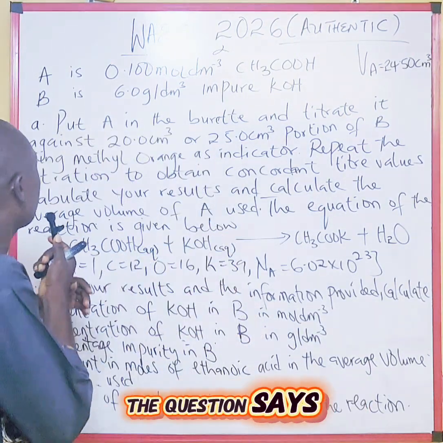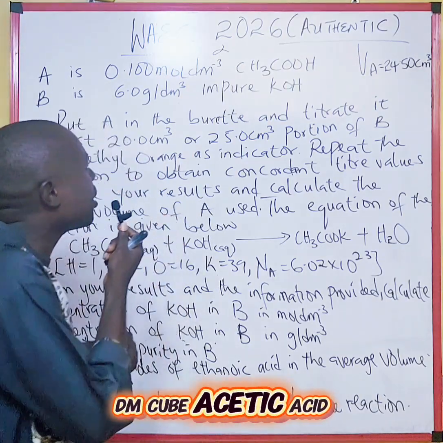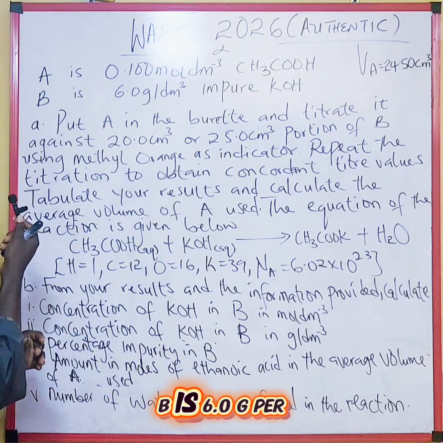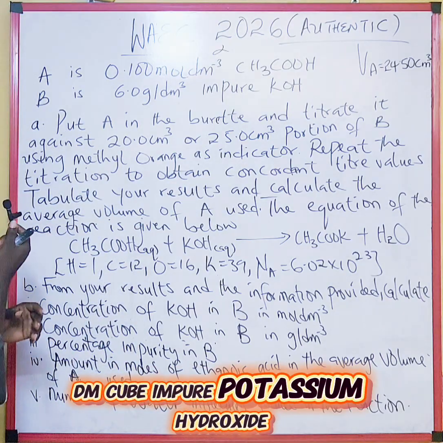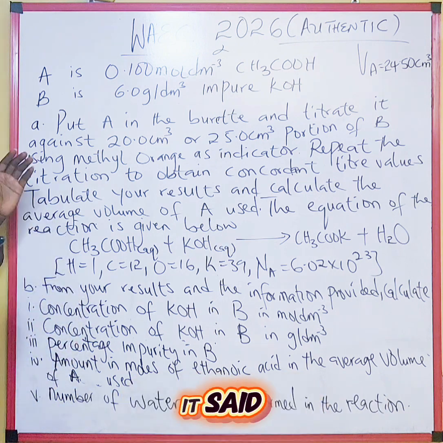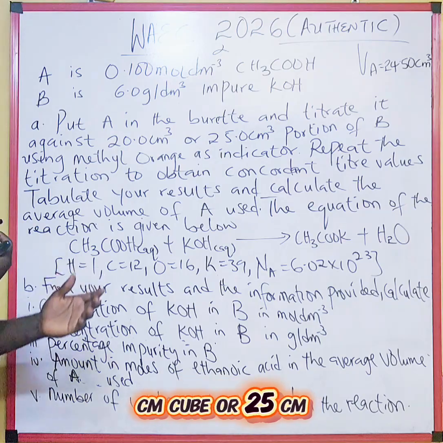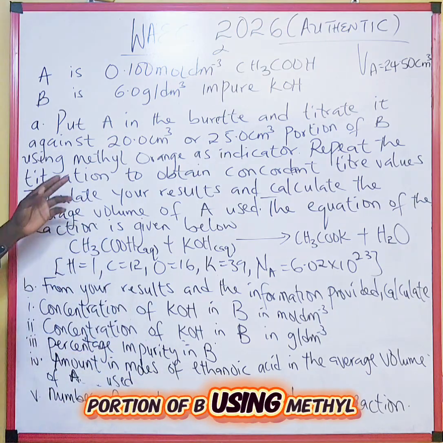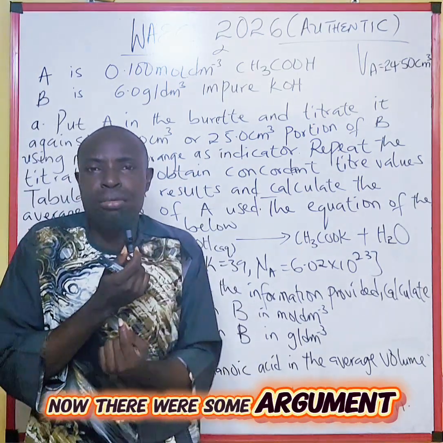And the question says, A is 0.1 mole per dm cube ethanoic acid, B is 6.0 gram per dm cube impure potassium hydroxide. And these are the instructions: put A in the burette and titrate it against 25 cm cube portion of B using methyl orange. Now, there was some argument.